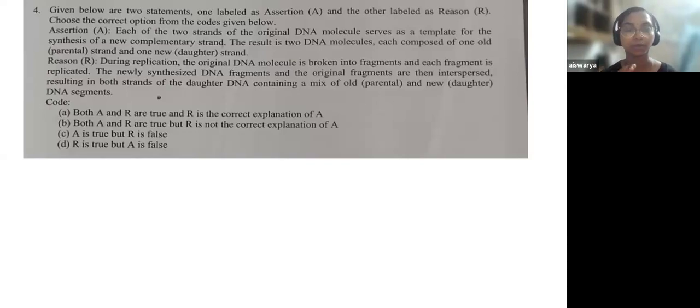By reading the assertion, you might have understood that this is completely focused on the topic of replication. So what is replication? In layman's terms, it is the formation of the next generation of DNA molecules, to generate the next set of DNA.